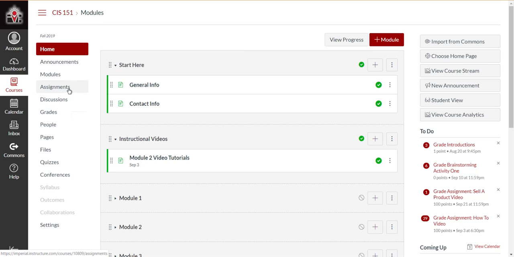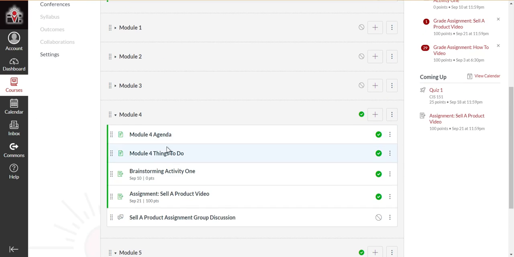So first, you can go to Home or to Modules or Assignments, whichever you want. I recommend you just click on Home and go down to Module 4. You have here the assignment, Sell a Product Video. You'll also have this Sell a Product assignment group discussion, and I'll cover that one in just a minute. But let's go ahead and go in here to the assignment, Sell a Product Video.